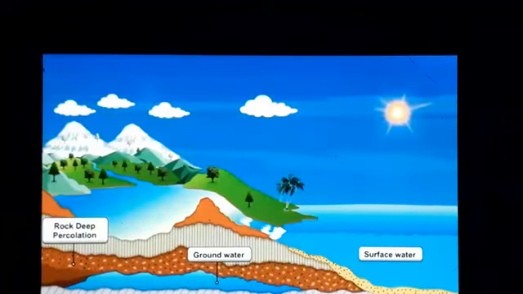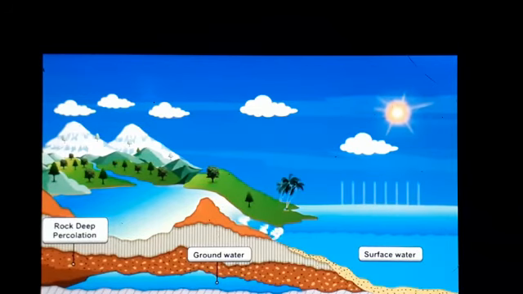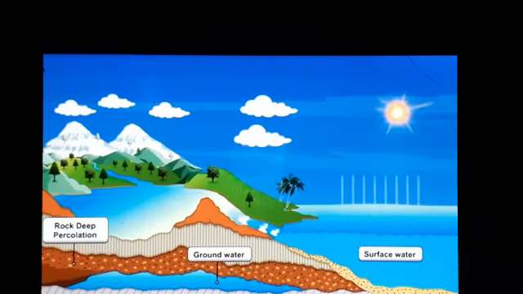Oceans are the main reservoirs of water on the earth. Water from oceans and rivers is evaporated from clouds. These clouds make rain and water come back to the earth. This is known as water cycle.